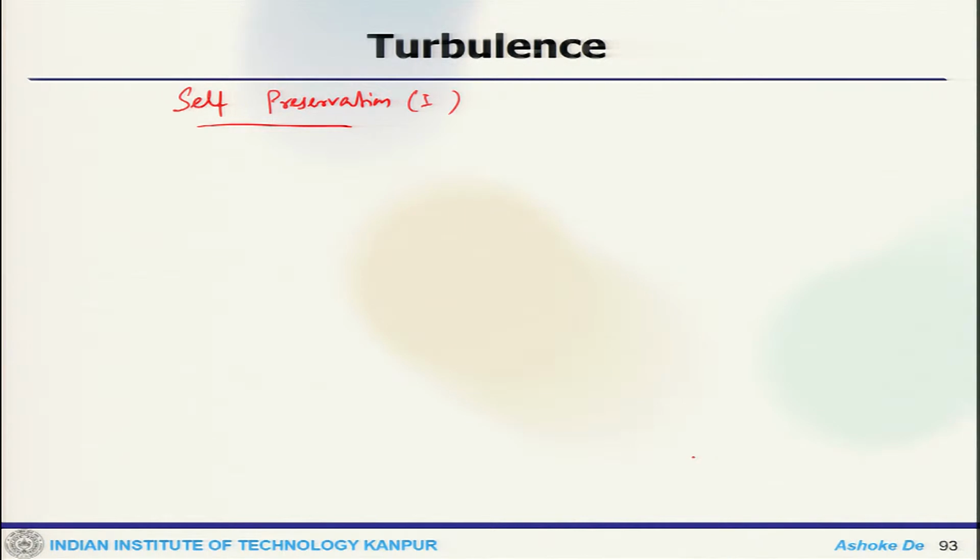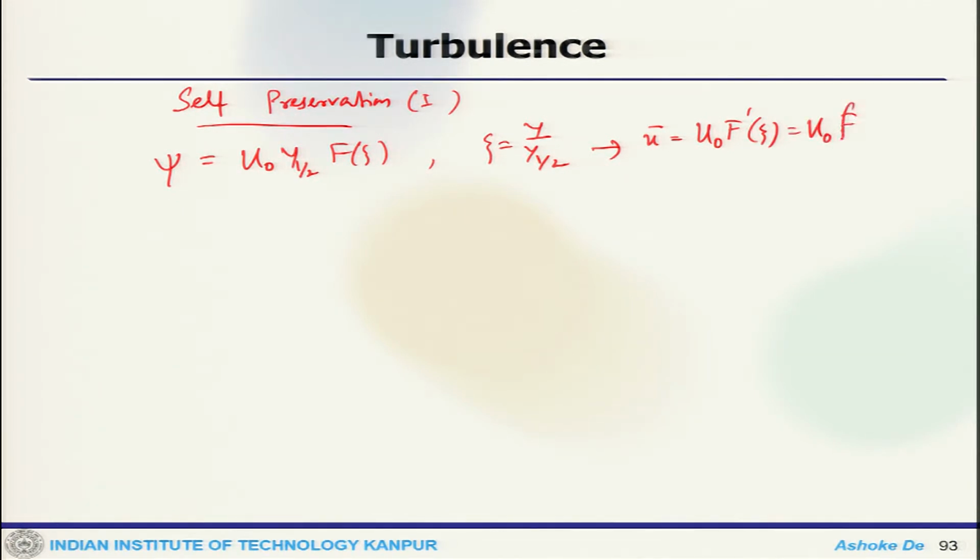So, we can introduce some stream function that automatically satisfies mass conservation, where psi is u naught y half f of xi, where xi is y by y half. That means I can have the mean velocity profile as u naught f prime xi, which is u naught small f of xi. Now, the similarity solution for turbulent stress, which is again from experimental observation, will give